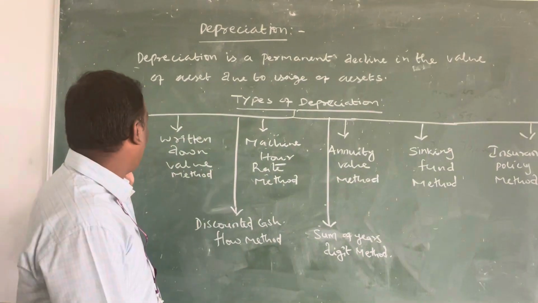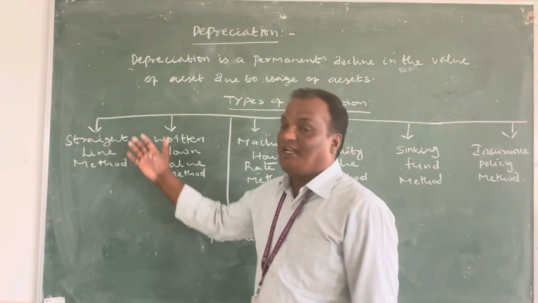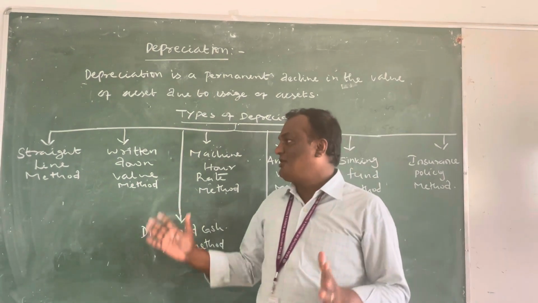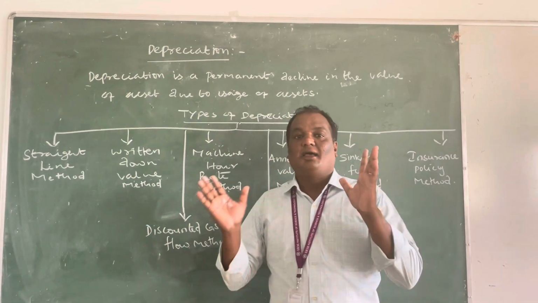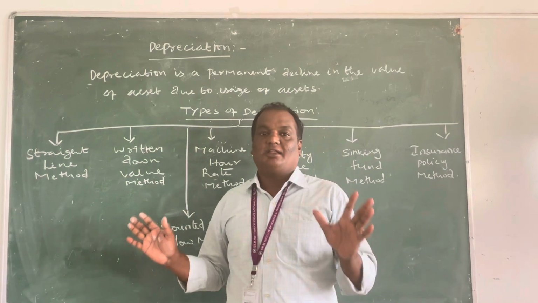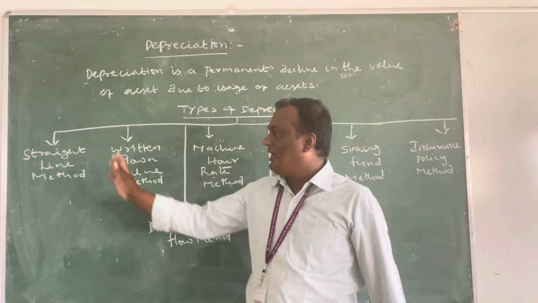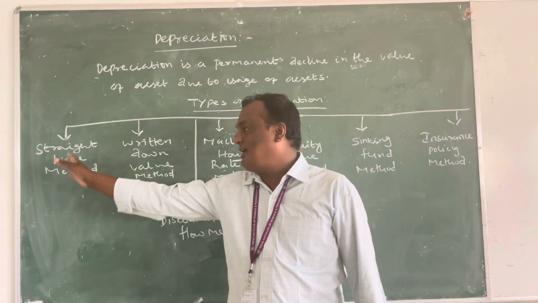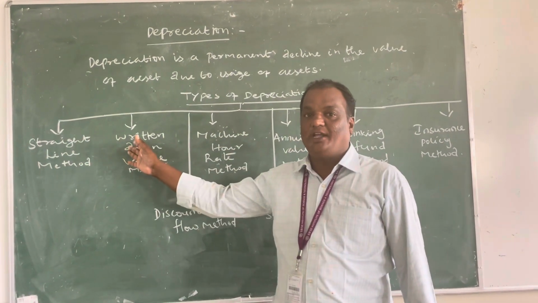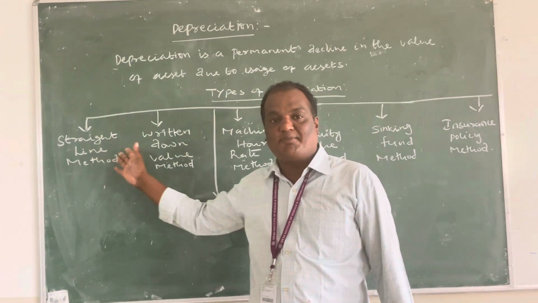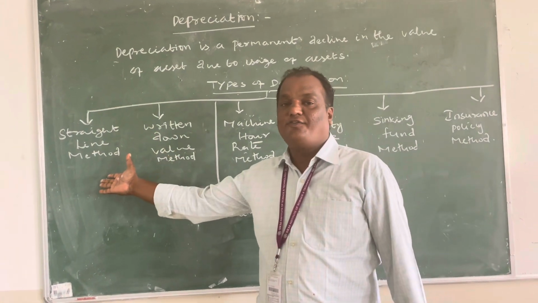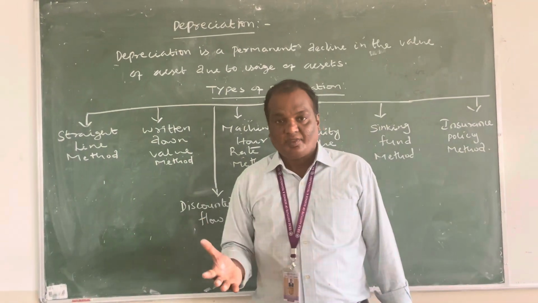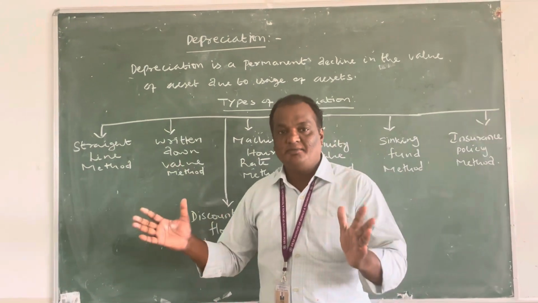The most commonly used method is the straight line method. It is also called the fixed installment method. Depreciation is given as a constant amount; the amount of depreciation is fixed for each and every year. It is very easy to calculate. Under the straight line method, depreciation is calculated as the original value of the asset minus scrap value, divided by the number of years of life. Depreciation is calculated till the value of the asset becomes nil.